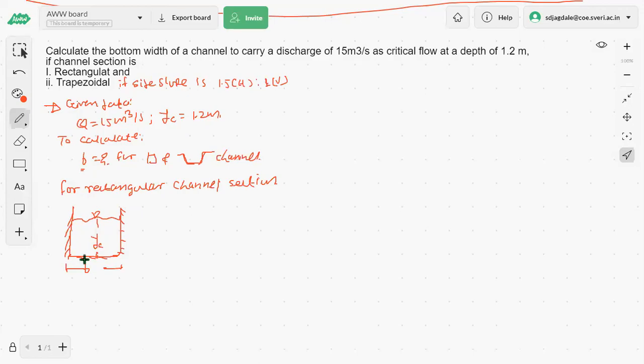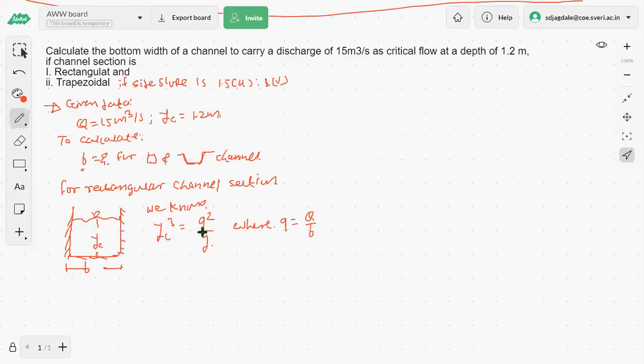कैसे निकालोगे? How to go for YC cube equal to q square upon g raised to 1/3. Okay, great. So we know YC cube is equals to q square divided by g. और ये जो q आता है हमारा, इसमें क्या होता है, एरिया सॉरी Q बाय B रहता है. फिर small q is equals to Q upon B, isn't it?